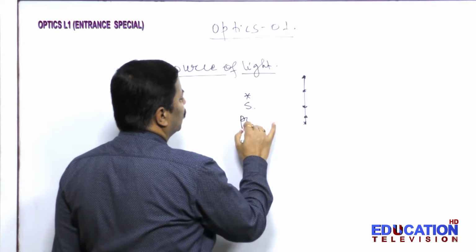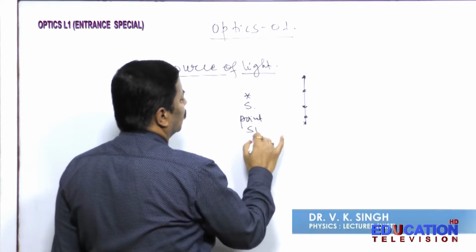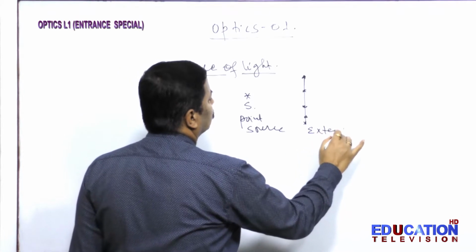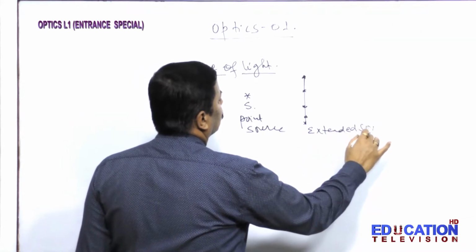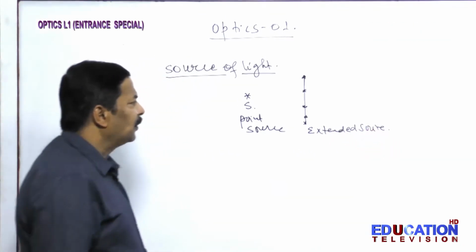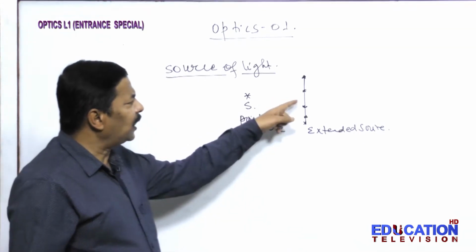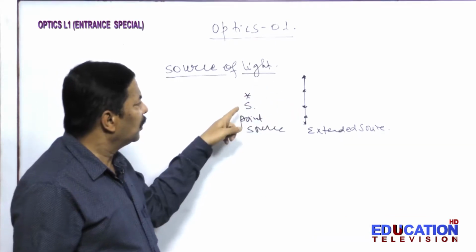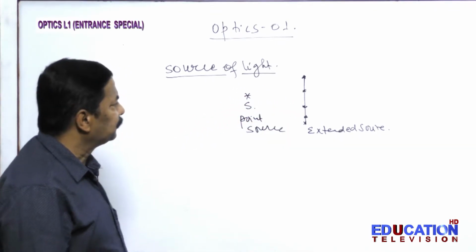So point source and then extended source. This extended source can be treated as made up of a number of point sources.